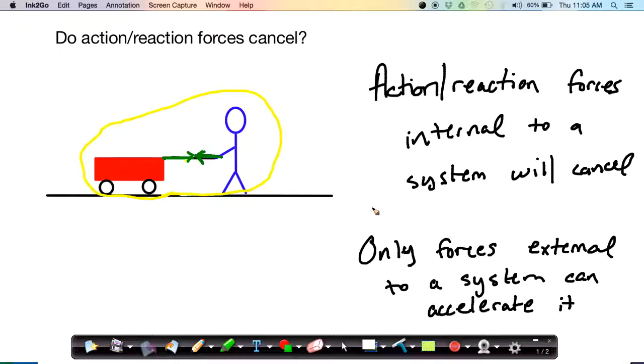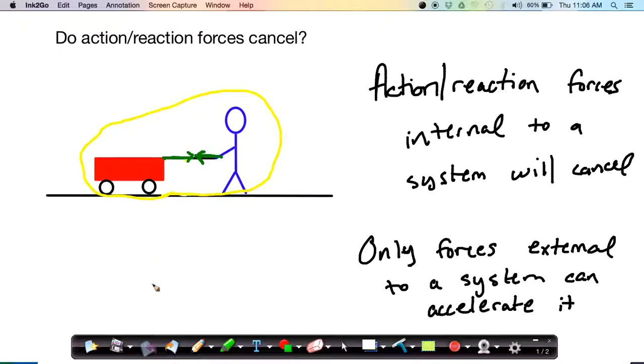If you sit in the driver's seat and you try and push on the dashboard, you're not going to move your car because that action-reaction force pair, you push on the dash, the dash pushes back on you, is internal to the system of your car. But if you get out of your car and push on the back bumper, you can now accelerate the vehicle, if you have enough force to overcome friction. This is because now your push is outside of the system of the car, and only forces external to a system can accelerate the system.